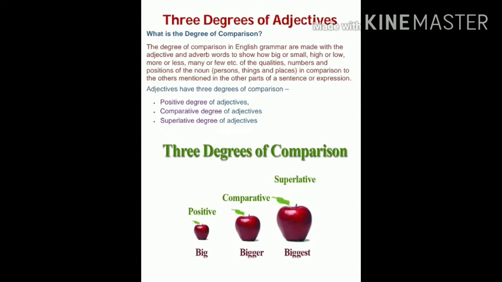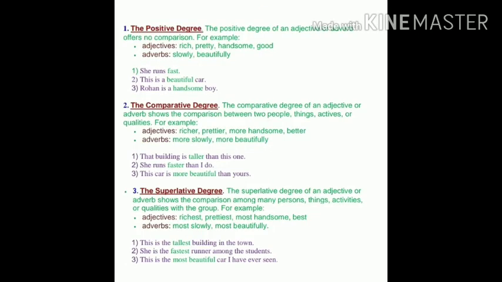Means how we use these 3 degrees of comparison and when we use them, that is positive degree, comparative degree and superlative degree. Now I will tell you what is positive degree, what is comparative and superlative degree. After this we will discuss when and how we use these degrees. First of all, positive degree. The positive degree of an adjective or adverb offers no comparison.